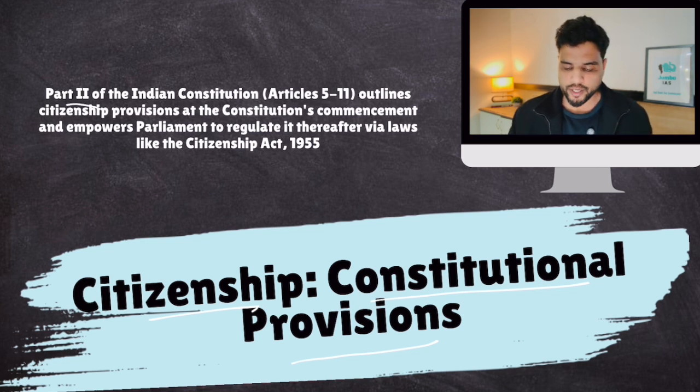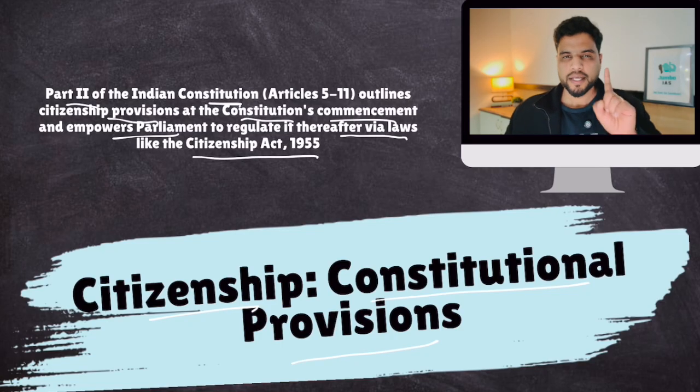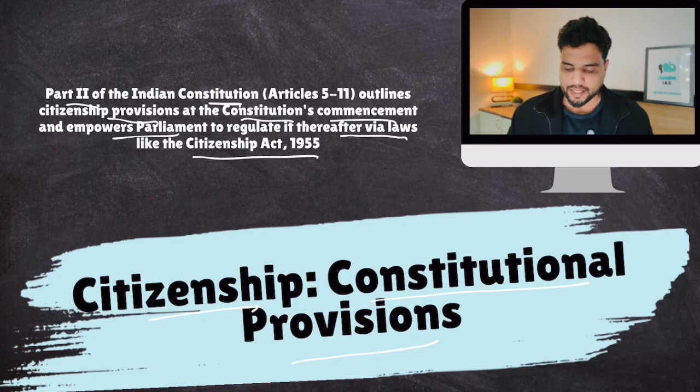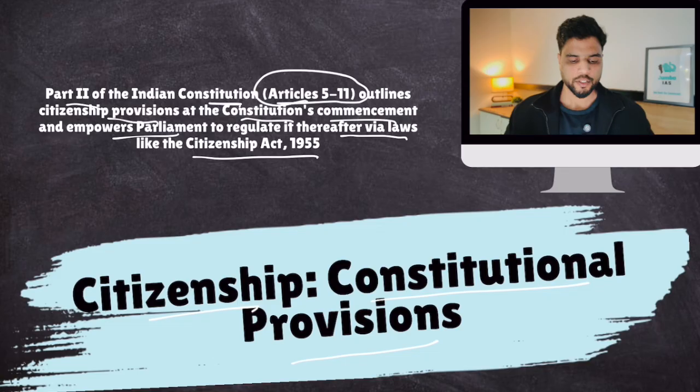Part 2 of the Indian Constitution, Article 5 to Article 11, remember this is part of your static portion, outlines citizenship provisions at the Constitution's commencement and empowers Parliament to regulate it thereafter via laws like the Citizenship Act. So what do these articles do? Basically, they solve the question of citizenship just at the commencement of the Constitution.